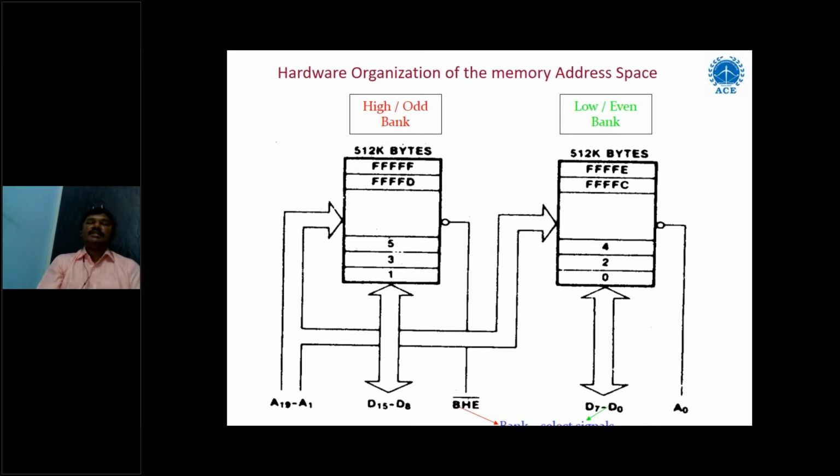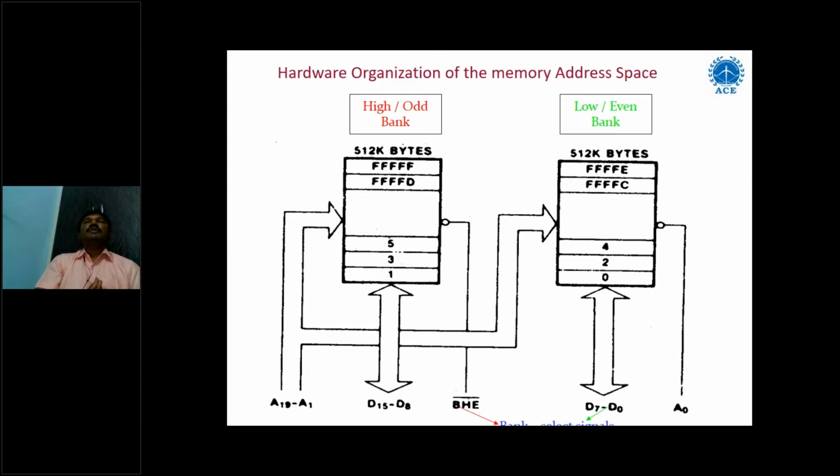Right. So this addresses, as I told you, why the 8086 has become a standard processor. From the 8086 onwards, it allows one more feature called memory segmentation. Sorry, memory converted into banks.